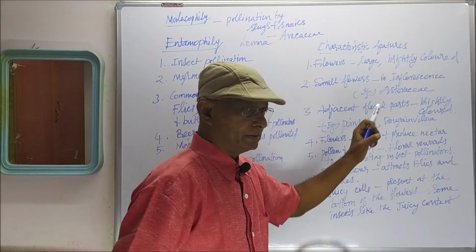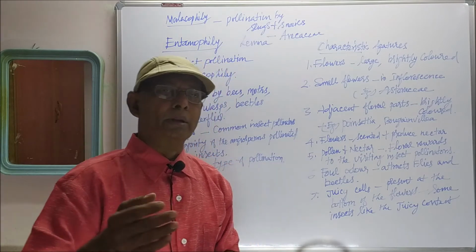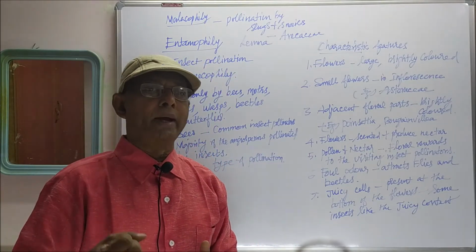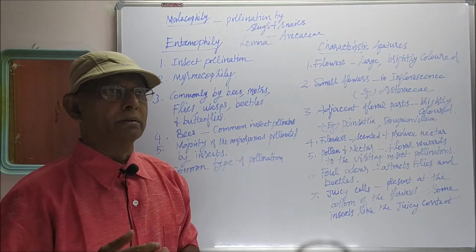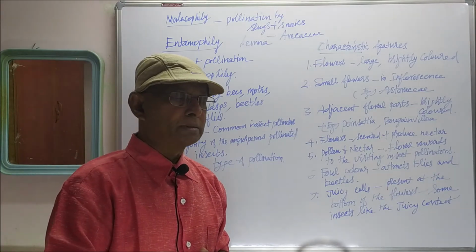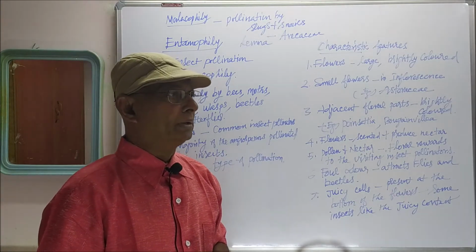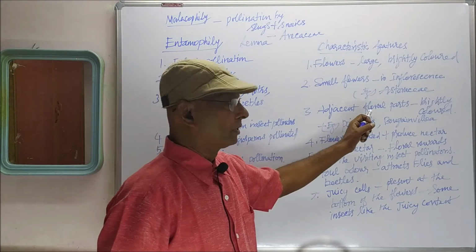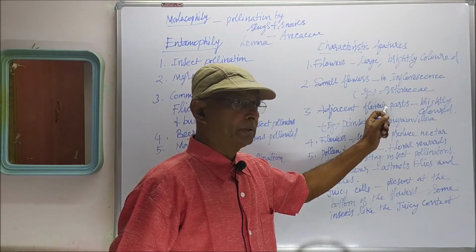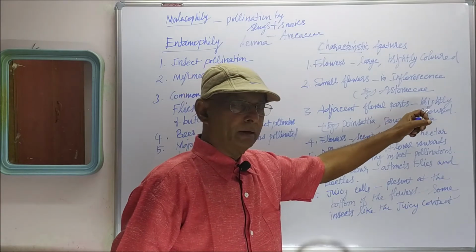Adjacent floral parts are brightly colored. There are four floral parts in a flower: calyx, corolla, androecium and gynoecium. Apart from that, when some other parts very near to the calyx, corolla and gynoecium are modified, those are the adjacent floral parts. Adjacent floral parts also may be modified to become brightly colored.